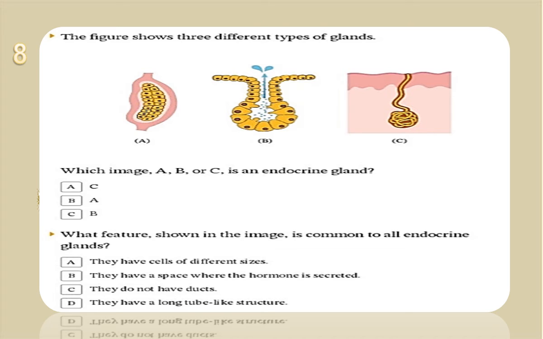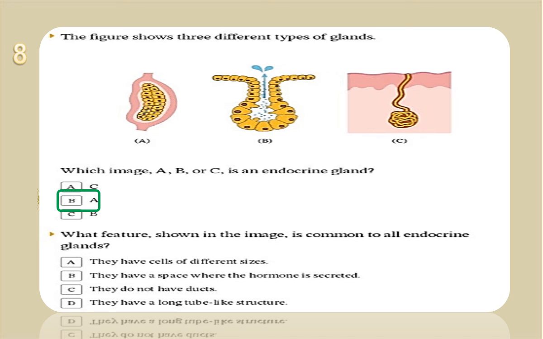Question 8 says that the figure shows three different types of glands. We have A, B, and C. Which image, A, B, or C, is an endocrine gland? We said that endocrine glands directly secrete their components in the blood. We call it the endocrine gland, secreting directly to blood, surrounded by the blood. So we have choice A.